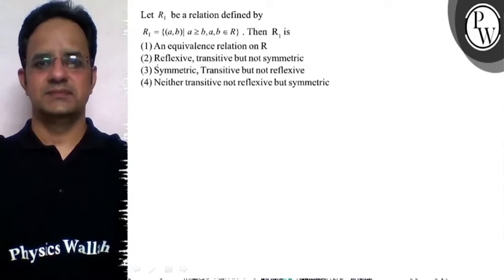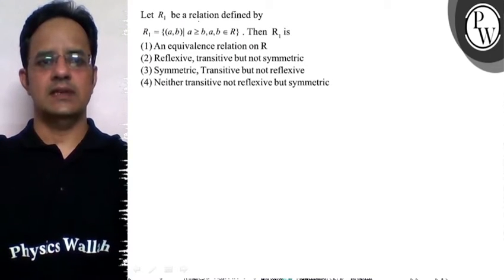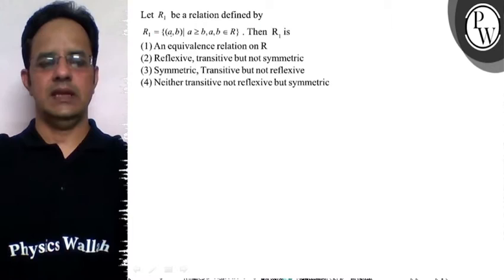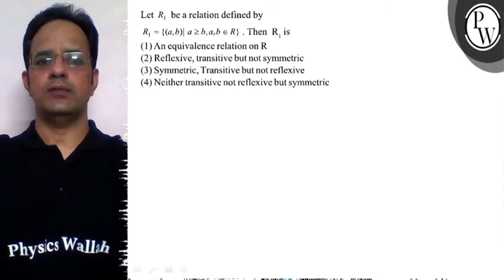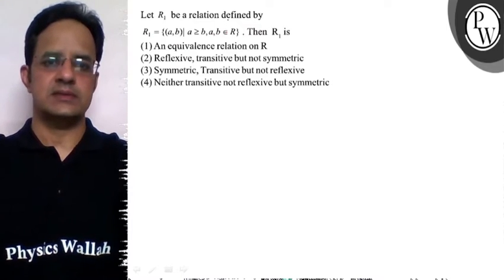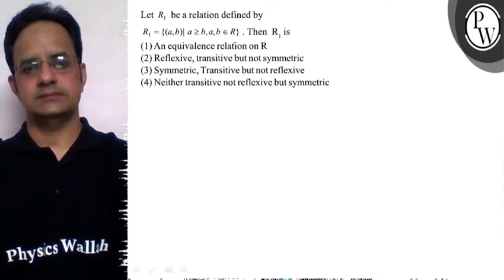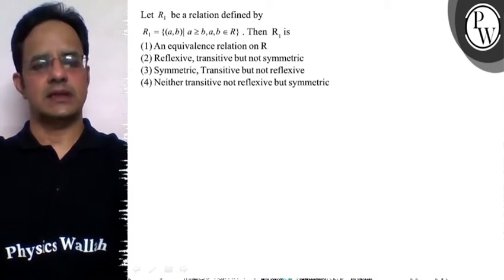Hello बच्चों, problem is that let R1 is a relation defined by R1 equal to that A is related to B if A is greater than equal to B for A, B belonging to the set of real numbers. Then R1 is type of relation हमें यहाँ पता करना है.